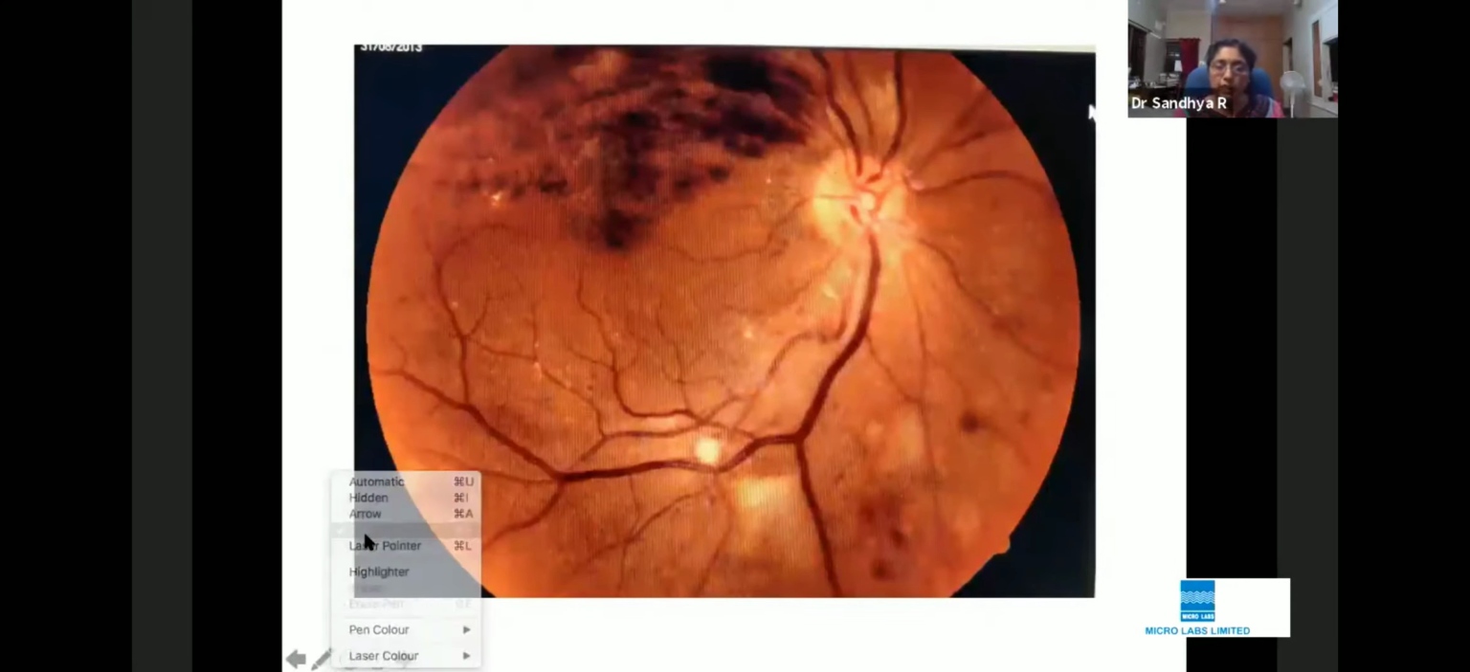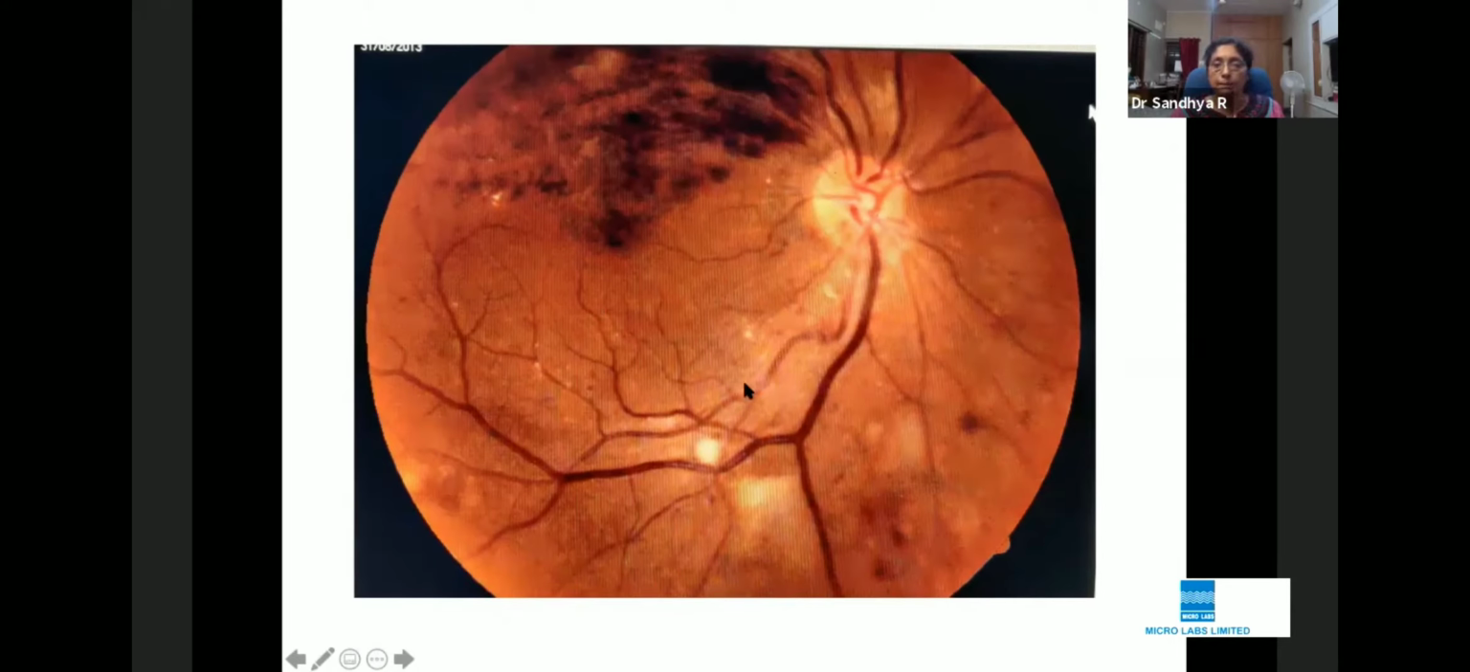Okay, now we'll go back. We'll go back to our case. This is a case. Now, can we try to see what are the changes that are present here? Now, let us go by the protocol. The media appears a little hazy. Let's look at the disc.